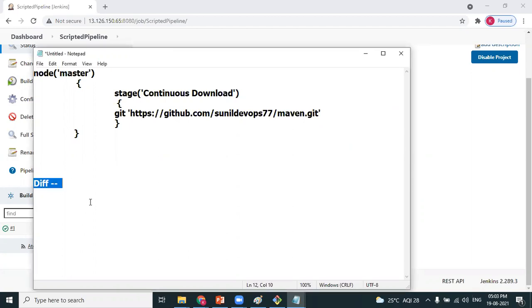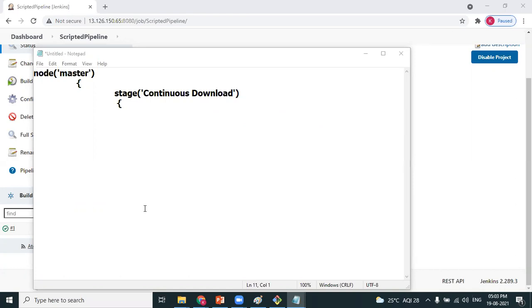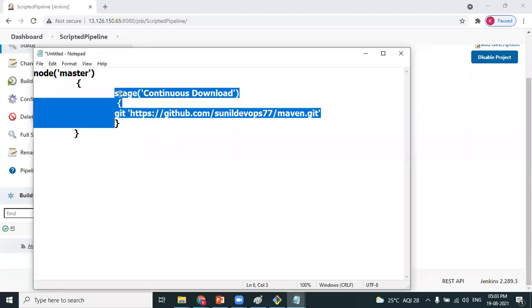Anuj, we have the code ready to perform continuous download. Am I right? The next stage is to perform continuous build. In such a case, can I do this? I am copying the code which is performing continuous download.